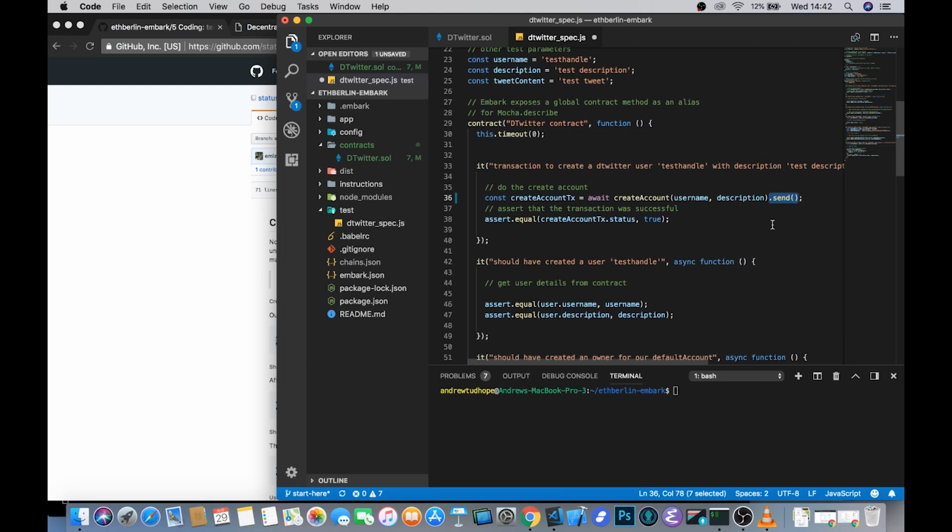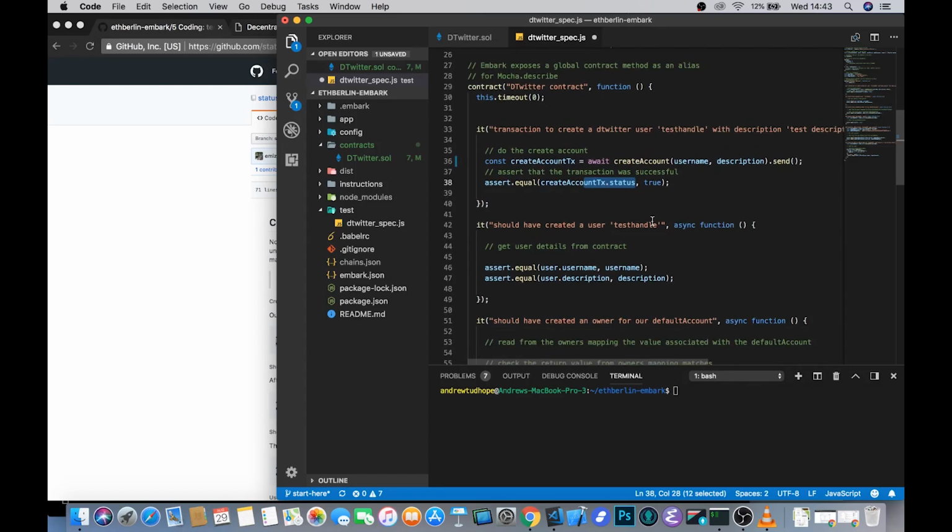And when you only want to fetch data from the chain, just leave it off there, then you can use .call, and .call doesn't update the state at all, so it is free. It's quite an important distinction to be aware of. Once we've got this create account transaction that's come back, which is all handled by this await keyword, we can then assert that the status of this is indeed what we're expecting it to be, which is true.